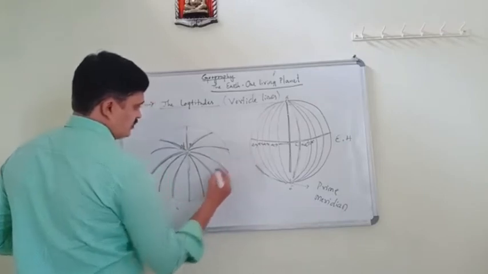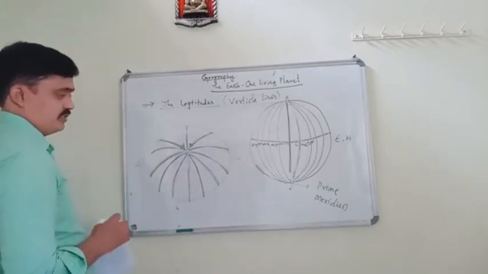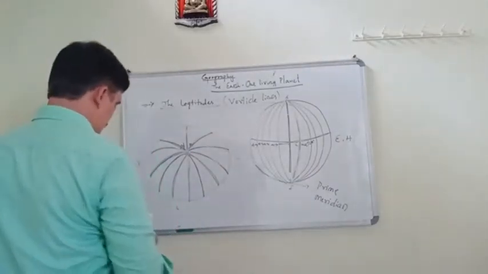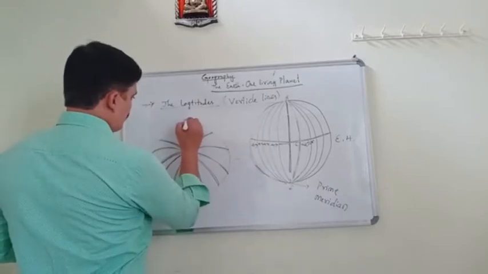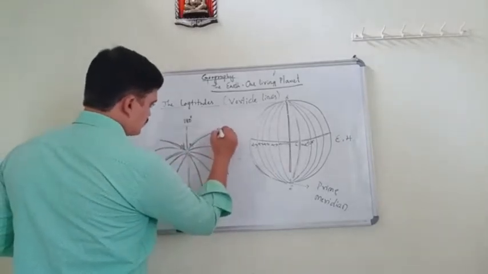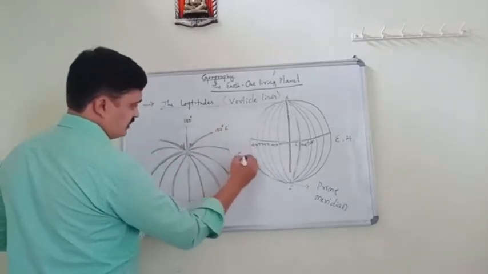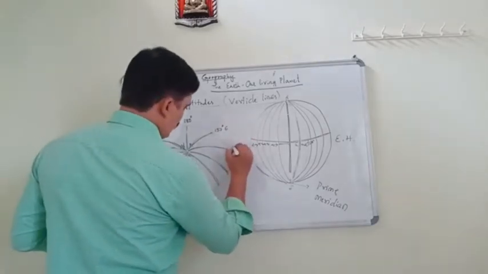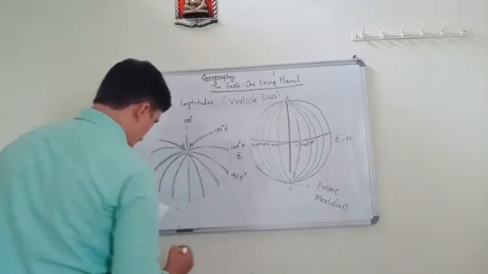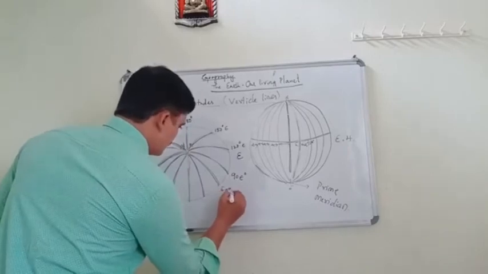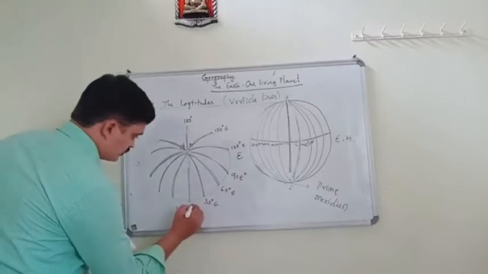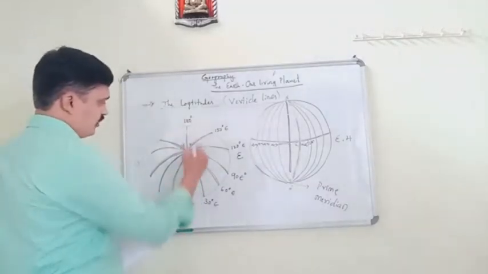This is the east part, and this is the west part. Here we call this 180 degree, and this is 150 degree east. This is the east part, and afterwards 120 degree east, 90 degree east, 60 degree east and 30 degree east, and this is called 0 degree.